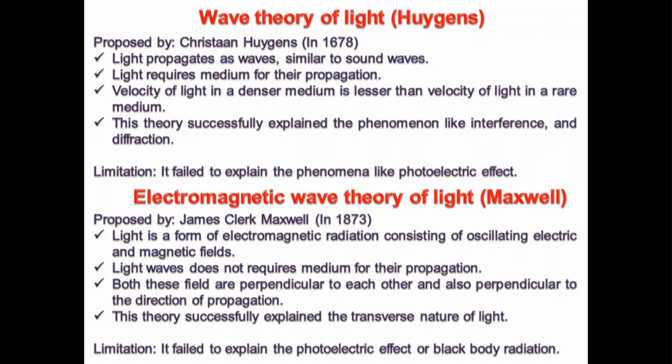So this theory successfully explained the transverse nature of light. But it fails to explain the particle nature, like the Compton effect, the photoelectric effect or blackbody radiation.